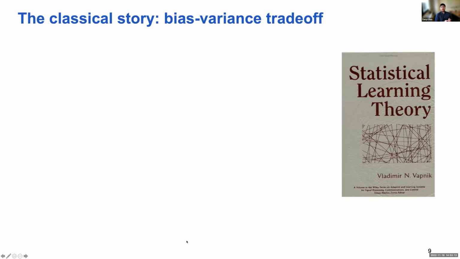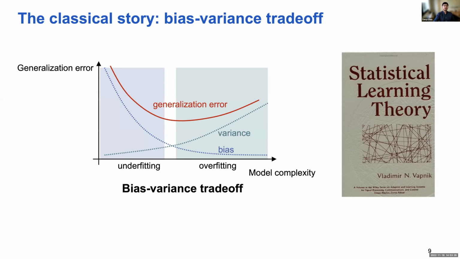If you are familiar with classical statistical learning theory, from Statistical Learning Theory 101, it may suggest that the pre-trained model or its fine-tuned model with overparameterization may overfit the pre-training or the adaptation datasets. This is because classical learning theory suggests there is a delicate bias and variance trade-off.